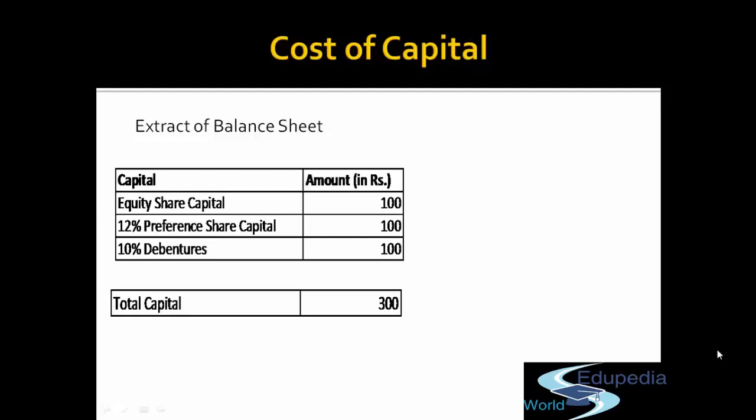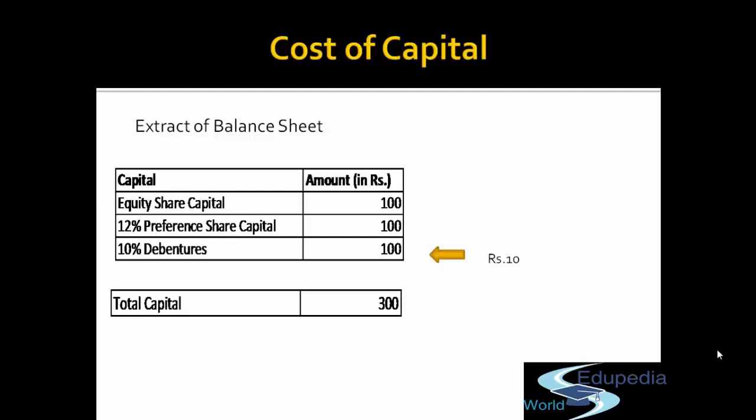So let's talk about debenture holder first. 10% debenture holders. So 10% signifies the interest rate. A 10% debenture holder, how much will the debenture holder expect from the company? What will be his expectation from the company? Just the interest portion, right? So in our example, the debenture holder will expect rupees 10 from the company. Whether the debenture holder has any other expectation apart from the interest amount? No. Their expectation is fixed, that is rupees 10.